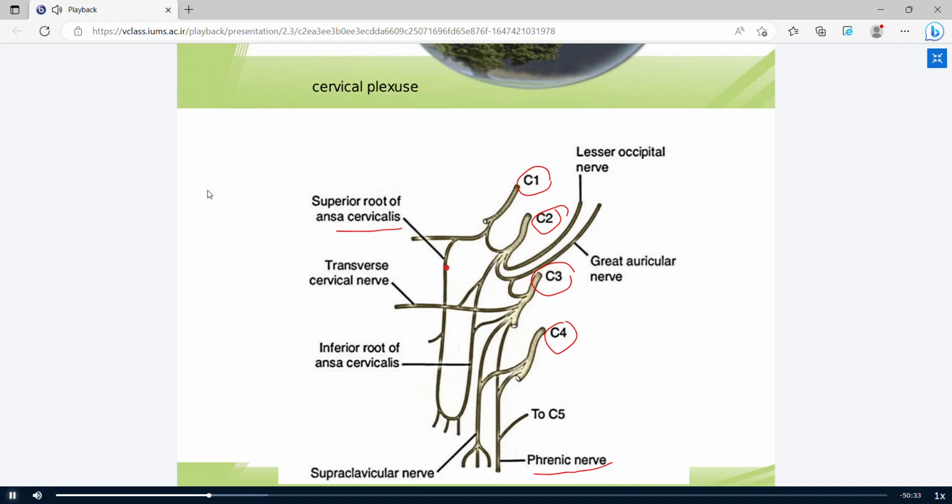This is the ansa cervicalis, which innervates the infrahyoid muscles, and it forms a sensory branch, for example, lesser occipital, greater auricular, transverse cervical, and supraclavicular nerve. These nerves are sensory branches.